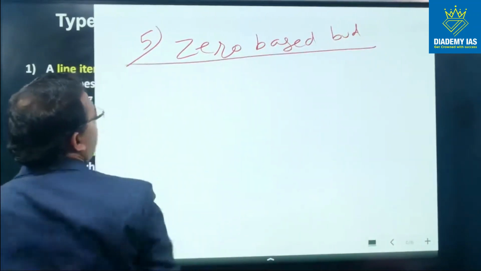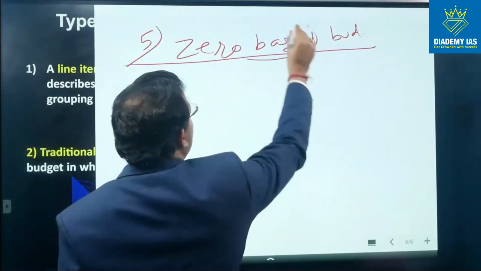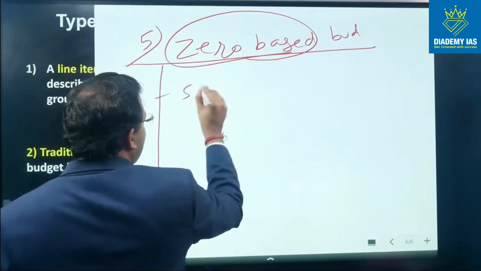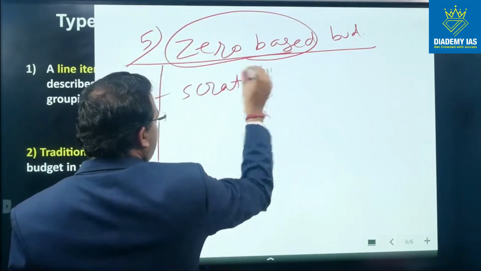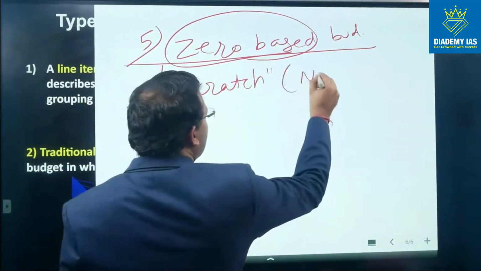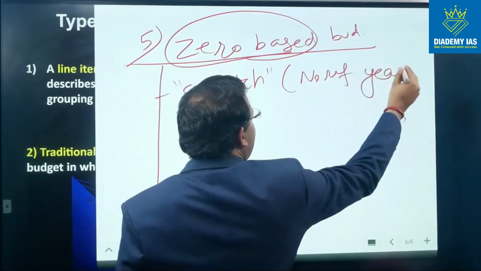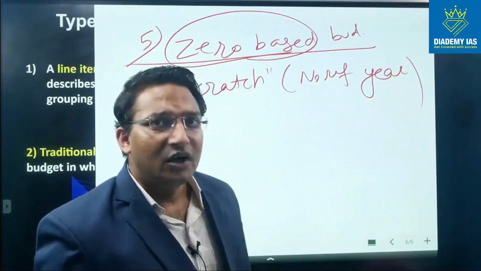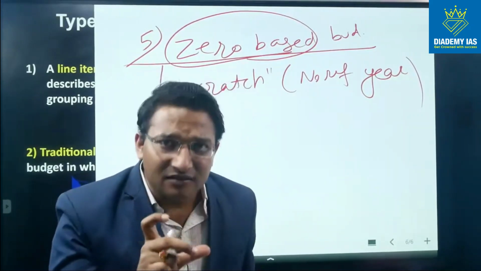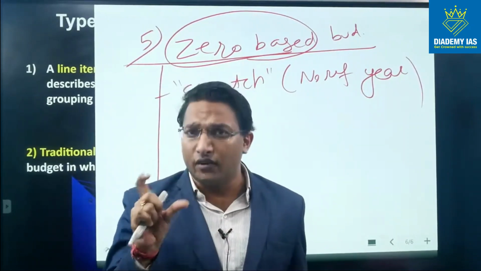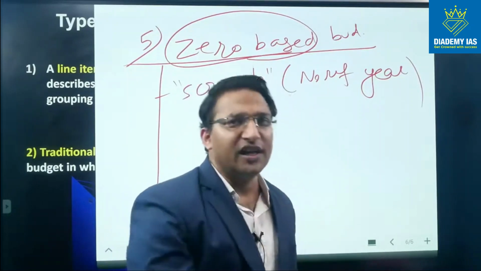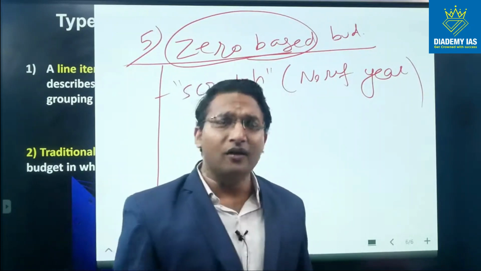In zero based budgeting, there is no reference to the previous year. So we are starting the calculation from scratch. That means each and every ministry has to justify why it is demanding any money from the government. If the health ministry says that we require 500 crore rupees, it cannot say, sir, you provided me 400 crore last year and this year I want to spend 100 crore rupees more.